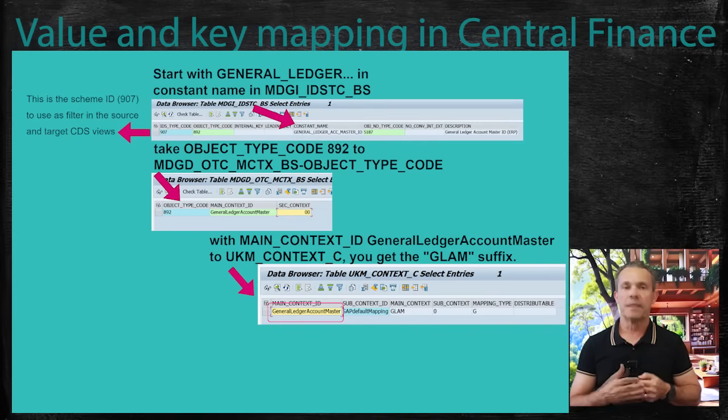The table MDGD_OTC_MCTXBS, key mapping relationship object type code and main context, gets the main context ID, general ledger account master, based on the object type code from the prior table. This table UKM_CONTEXT_C, UKM mapping context, gets the main context GLAM based on the main context ID. This main context GLAM is used as a suffix for the mapping tables, just adding a 0.